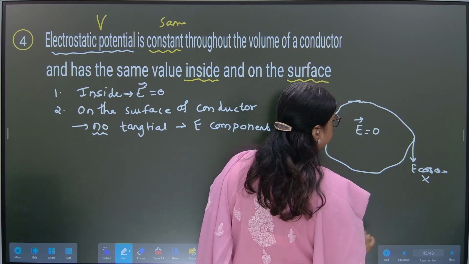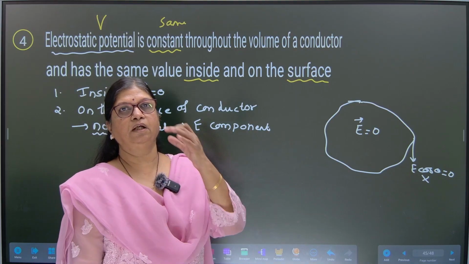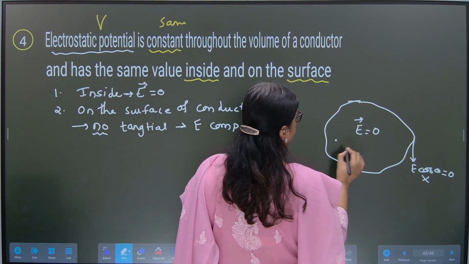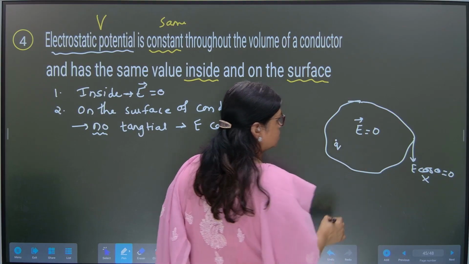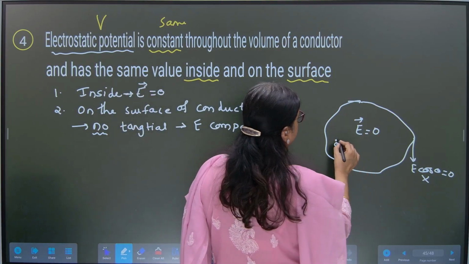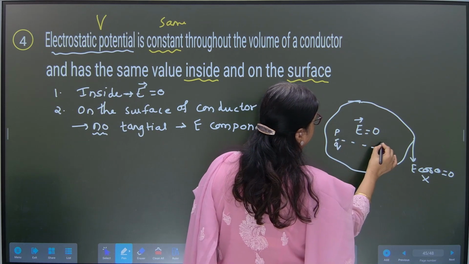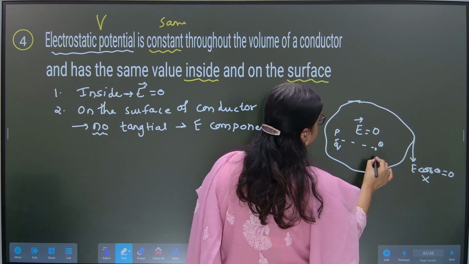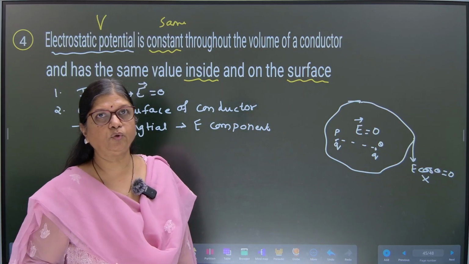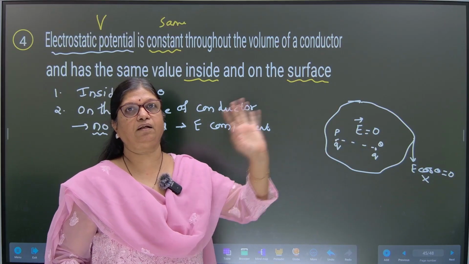So now, if I want to move a unit positive charge from one point to another point, say from P to Q, there is no need of doing any work, because the electric field value is 0 inside the conductor.